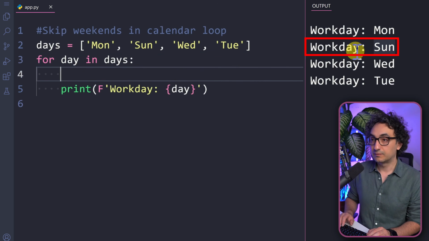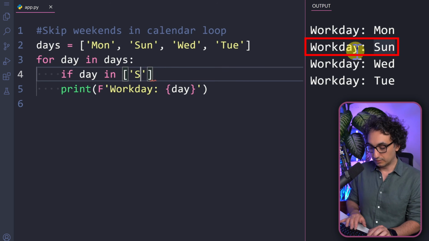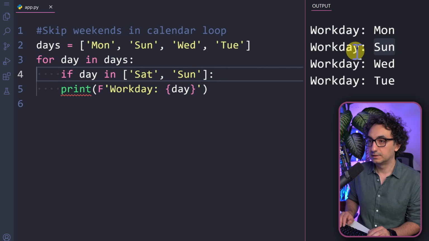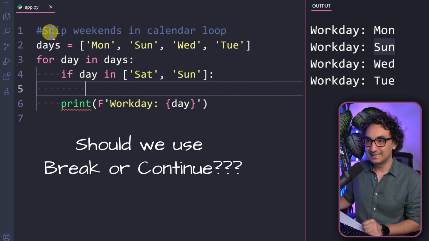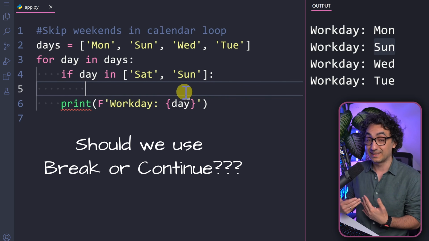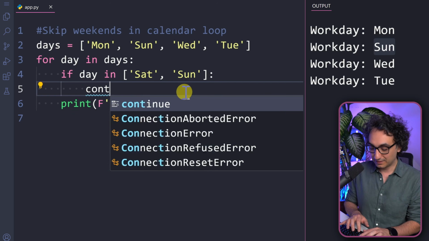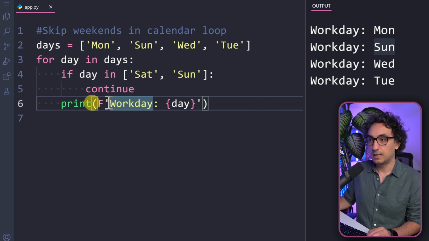Now for that, we have to go and create an if statement, and we can say if day in, and then we're gonna have our two values, Saturday and Sunday, like this. Now, if this is the scenario, what can happen? Should we break or should we continue? Well, as the task says, we have to skip the weekend. We don't have to stop everything, yeah? So it's not that catastrophic. That's why we're gonna go with the continue. We want to skip those days, otherwise go and print the day.